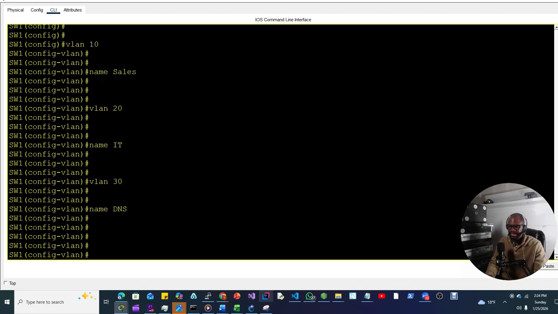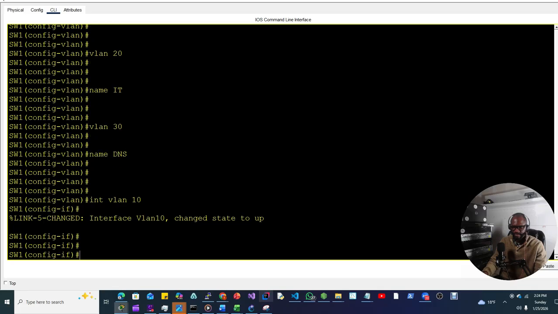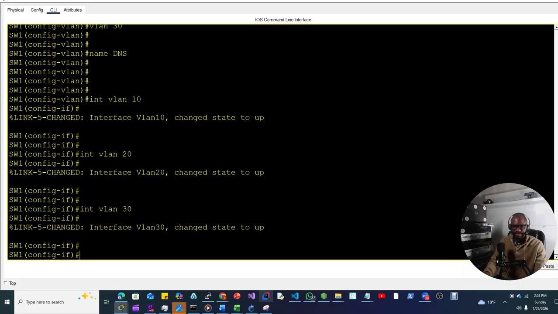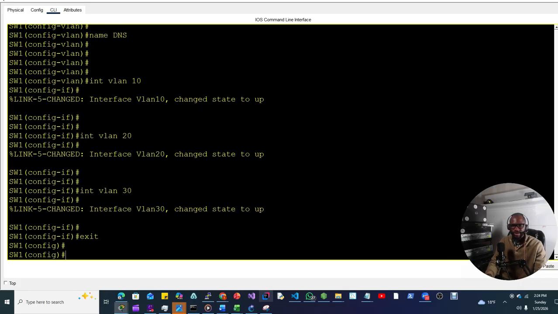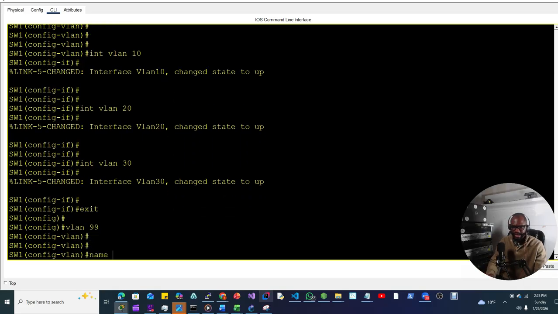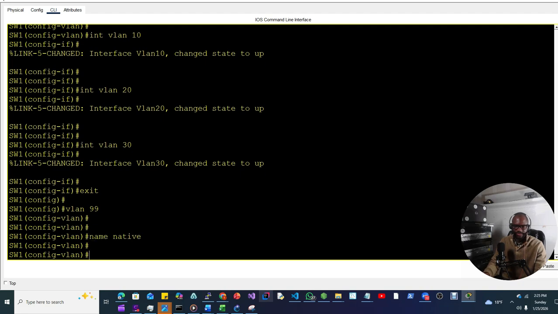And then let's create some virtual interfaces for each VLAN. Interface VLAN 10, interface VLAN 20, interface VLAN 30. And also let's create what we call a native VLAN. VLAN 99, we can name it native. So we don't want to keep VLAN 1 in the trunking protocol as native, okay?